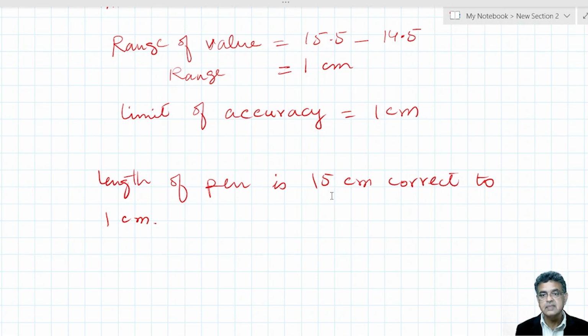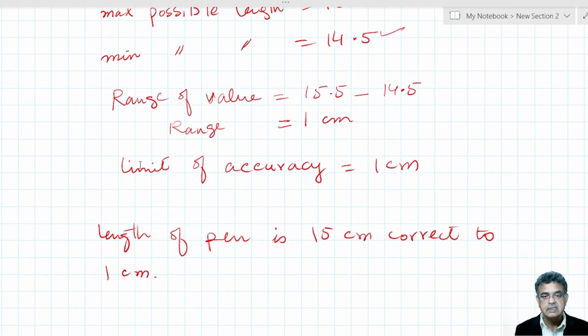Okay. Now, let's consider the same thing we have discussed, in reverse order. Let's say this sentence is given to you: the length of a pen is 15 centimeters, correct to 1 centimeter. What does it mean? That means its limit of accuracy is 1 centimeter. We are going in reverse now.